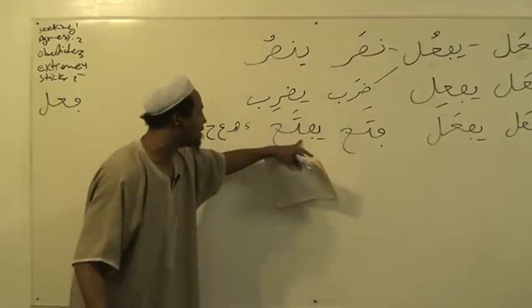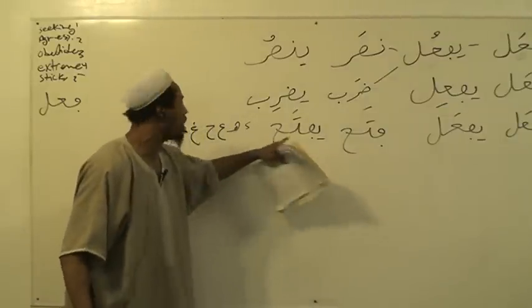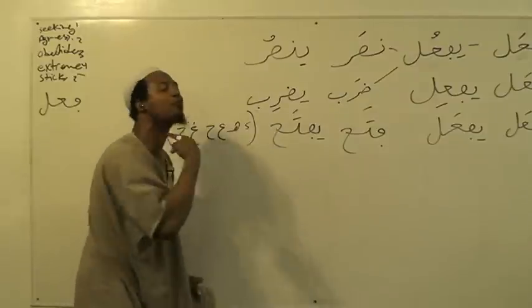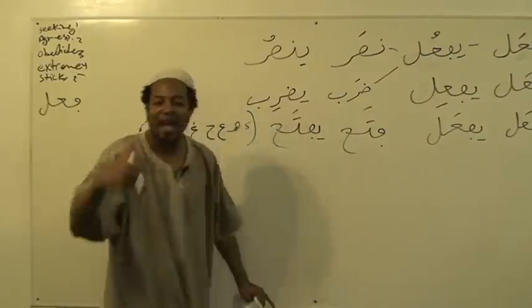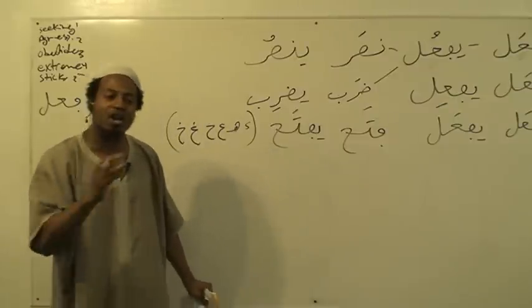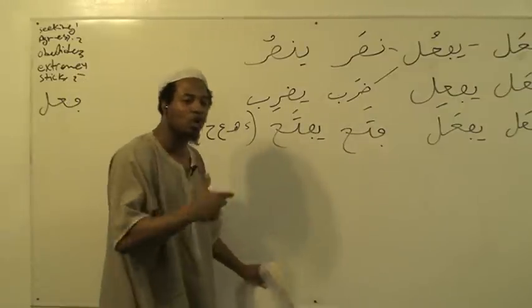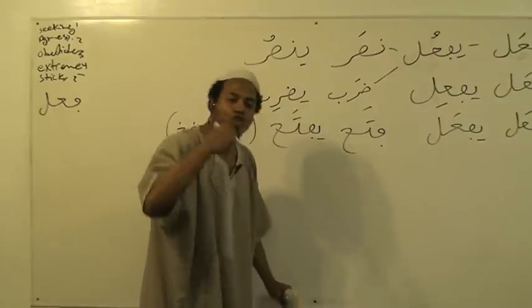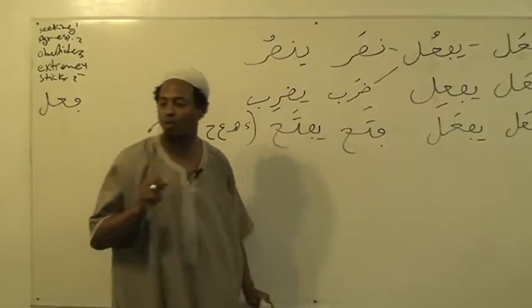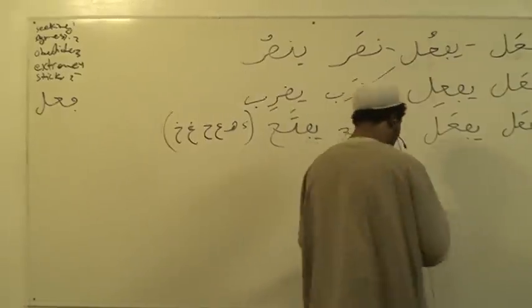When the ayn or the lam of the letter is one of these six letters, these are called huruf al-halqi, then the verb is going to be fa'ala yaf'alu. And there are some exceptions, but this is the rule. The thing about learning verbs is that you get your tongue used to saying it in a certain way, and you won't say it in another way. Then we go on to the next one.